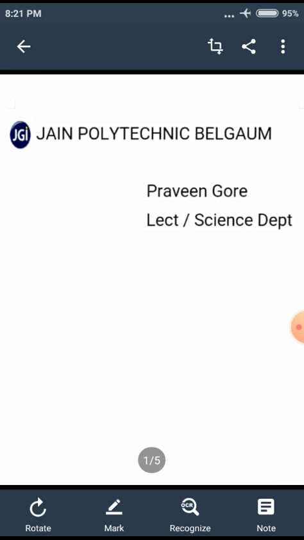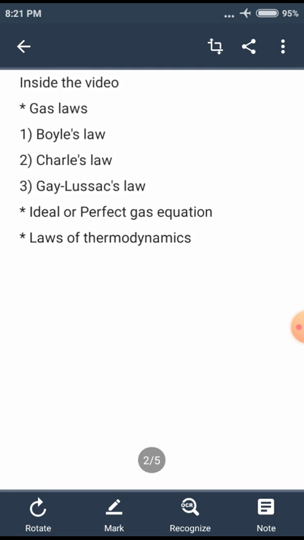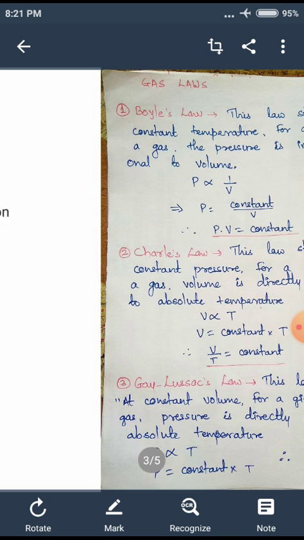So in the previous lecture I started with heat and we have studied many aspects regarding heat. In this class I'll be starting with gas laws and we'll see the different types of gas laws. First in gas laws we have Boyle's law, Charles' law, then Gay-Lussac's law. Then we'll see what the ideal or perfect gas equation is. Then we have the laws of thermodynamics: the zeroth law, the first law, and the second law of thermodynamics. To start with, we'll go with Boyle's law.